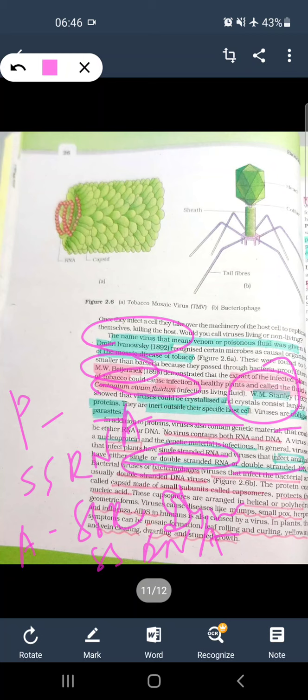And then it has an outer structure made up of units called capsomeres which are helically or polyhedrally arranged. Examples of diseases caused are AIDS and mumps and so on.